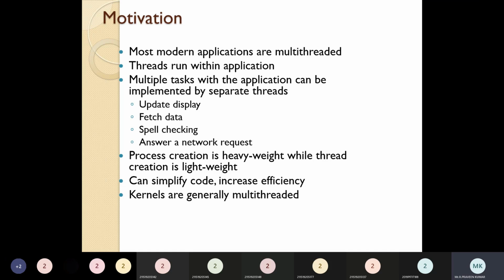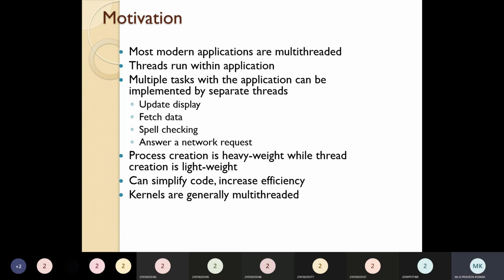For example, if you're doing some task, okay, it's given by us to the operating system, so that will be considered as a process. That process will be handled by the multiprocessor. The single process will be handled by the multiprocessor. For that we have to create sub processes and all. So that process is a heavyweight process, that we call a heavyweight process.